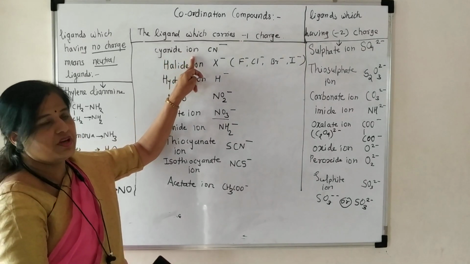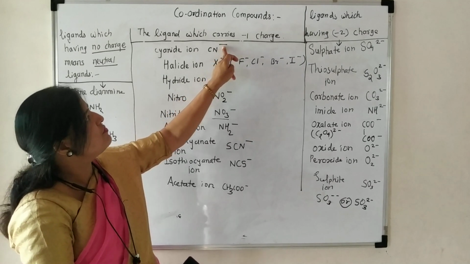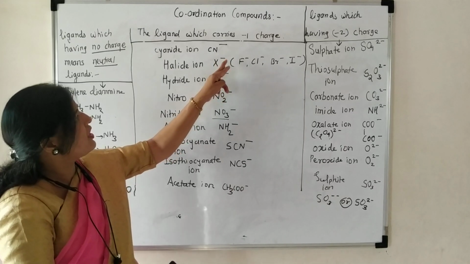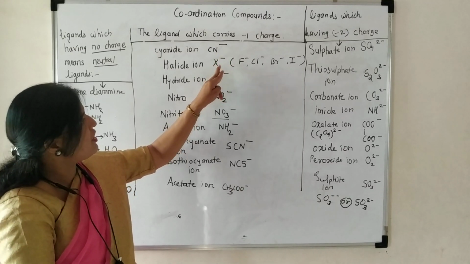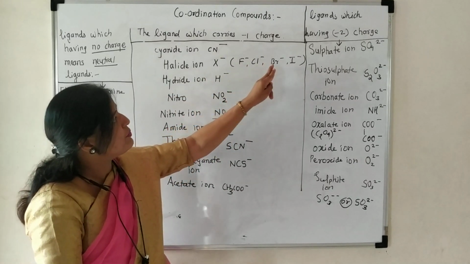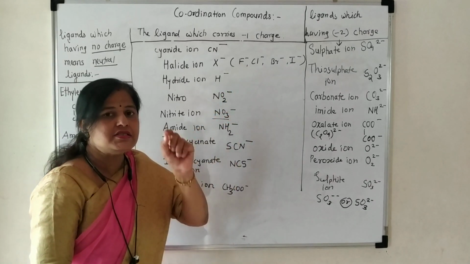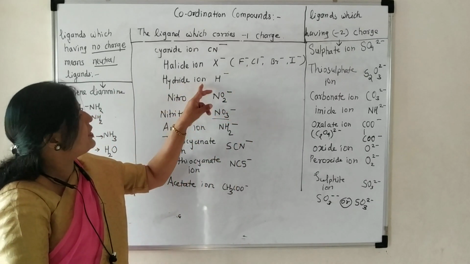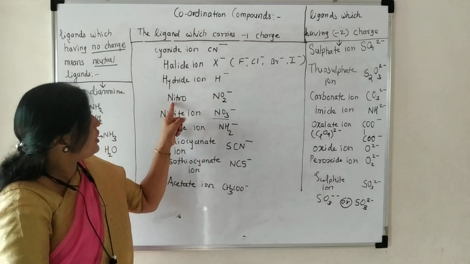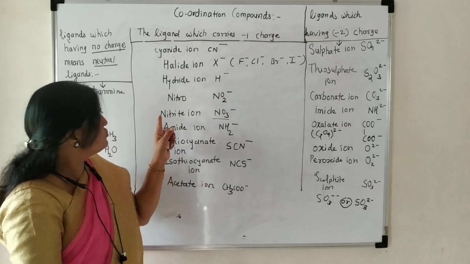Cyanide ion is one of the examples. That cyanide means CN, -1 means one negative charge. Okay. Halide ion, halide means X, carries a single negative charge. X means the halogen family. The halogen family's members are fluorine, chlorine, bromine and iodine. All these, fluoride, chloride, bromide and iodide, carry a single negative charge. Hydride ion means H, that also carries a single negative charge. Nitro compounds means NO2, that NO2 also carries a single negative charge.